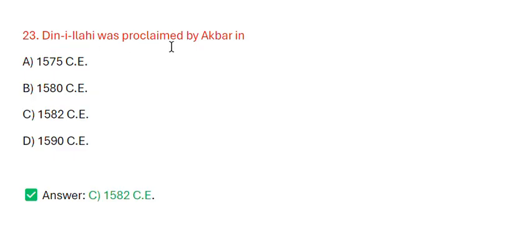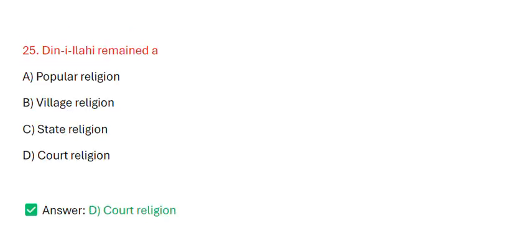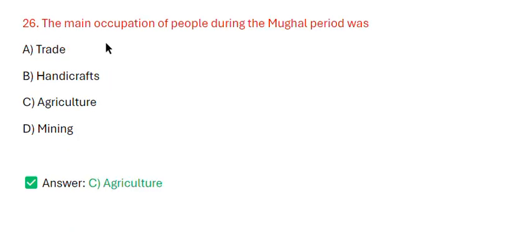Din-e-Ilahi was proclaimed by Akbar in 1582 CE. The literal meaning of Din-e-Ilahi is peace with all. Din-e-Ilahi remained a court religion. The main occupation of people during the Mughal period was? The correct answer is agriculture.